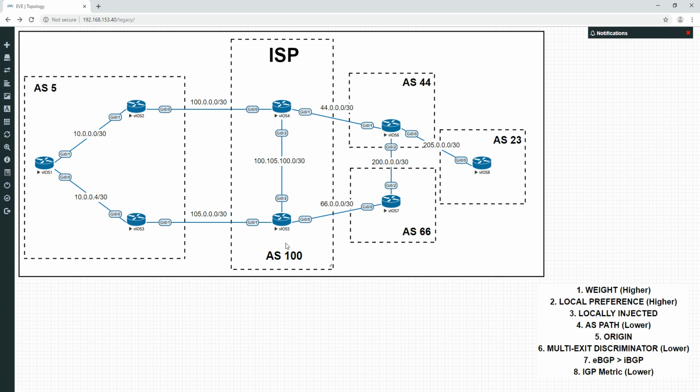What we're going to do is prepend, which is adding in additional stamps to make the path synthetically longer than it really is. From this point of view up here, we're going to make this one longer. We're going to leave this as it is, 23, 44, 66, 100, but for the other one, 23, 44, 100, when this one sends it to this router here, it's going to stamp 100 multiple times.